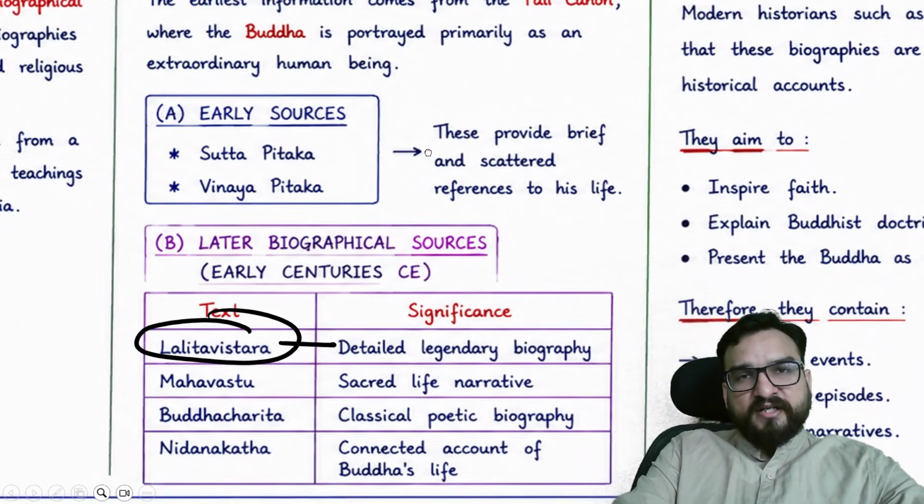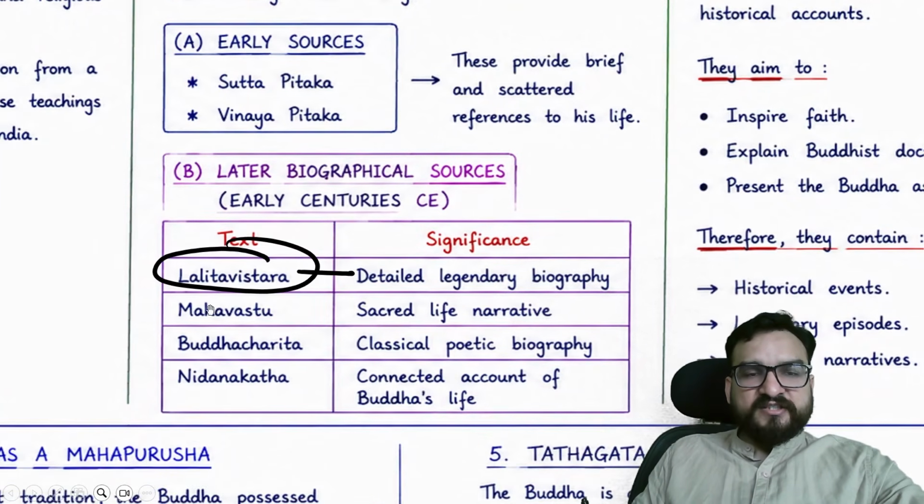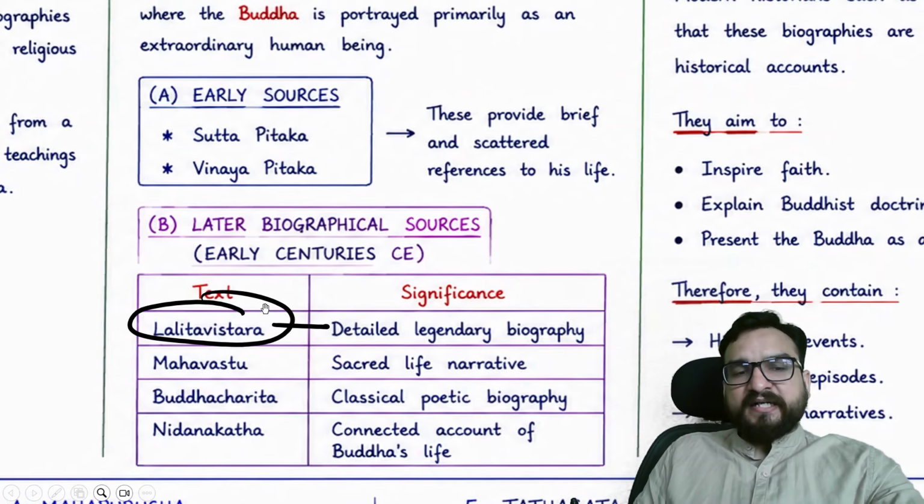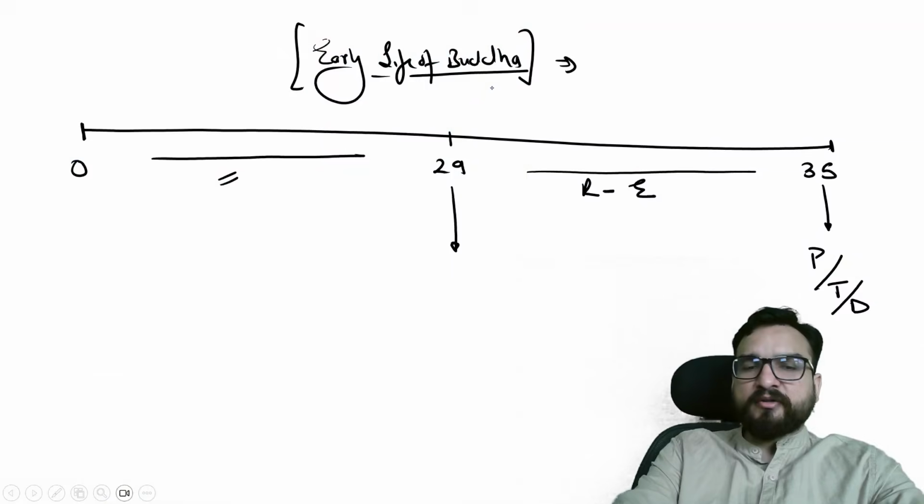So most of the sources of the early Buddha or the Buddhist life we are getting from Sutta and Vinaya, and then Lalita Vistara, Mahavastu, Buddha Charita and Nidan Katha. These are providing us the details. So whatever detail you know, I know, written in the books are from these particular parts, guys. Just see this particular part.